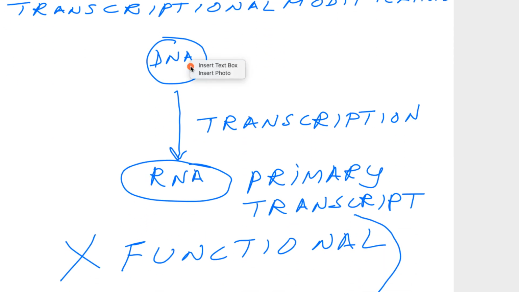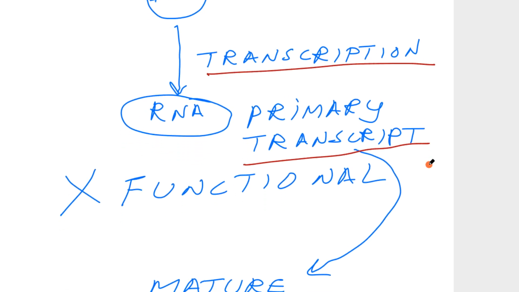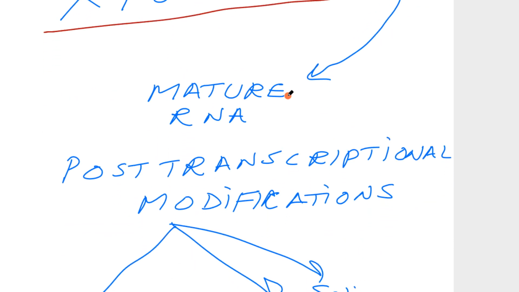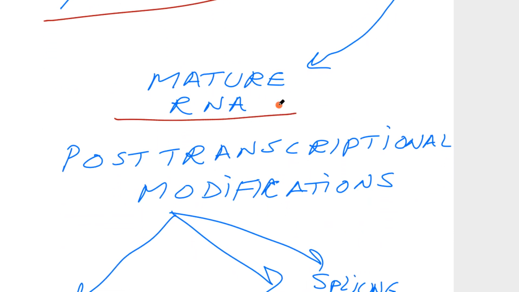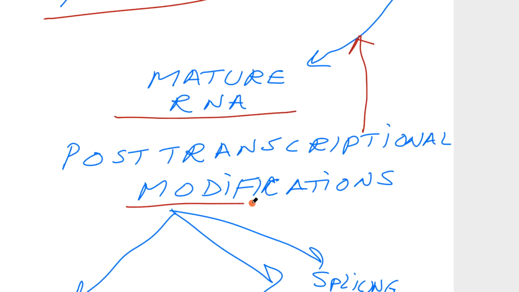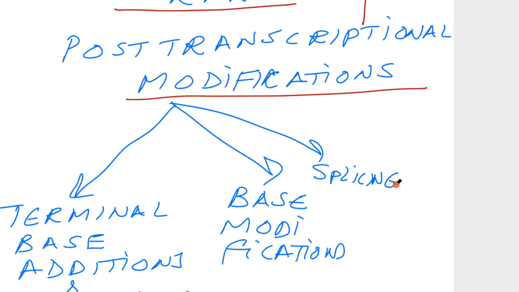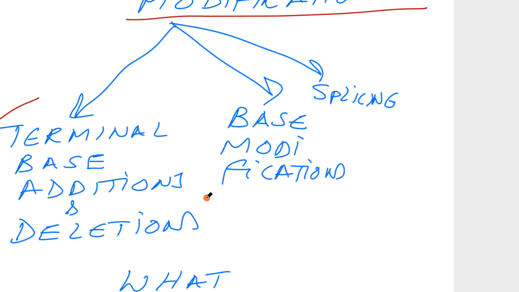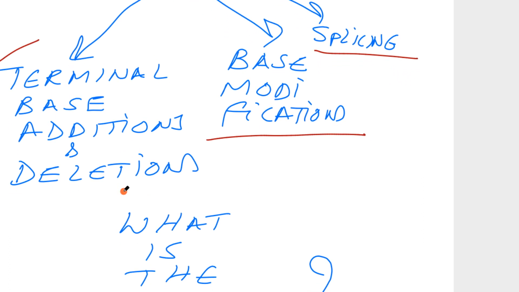From DNA to RNA, the process is called transcription. Once transcription takes place, the primary transcript is formed. Most of the time the primary transcript is not functional. It has to be converted into a mature RNA to be functional, through the process we call post-transcriptional modifications. These may include terminal base additions or deletions, base modifications and splicing. I'm talking about the general steps and modifications with relation to all the RNAs.